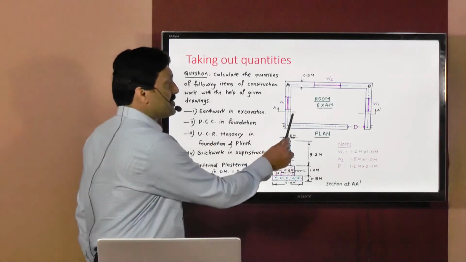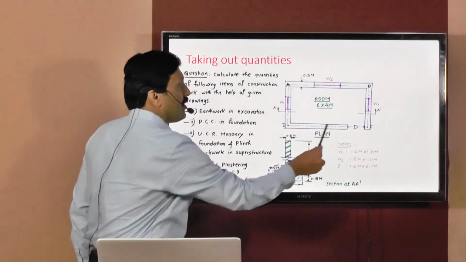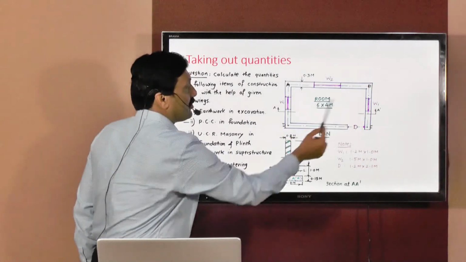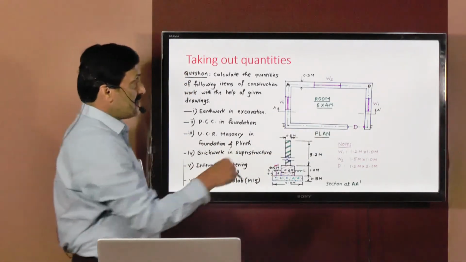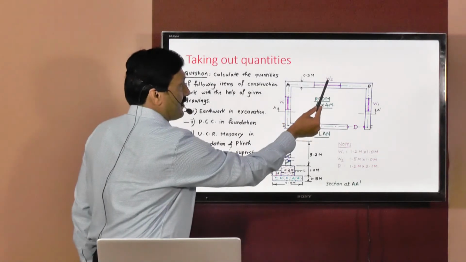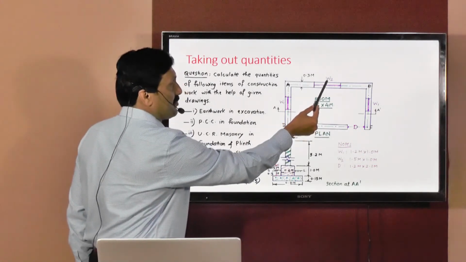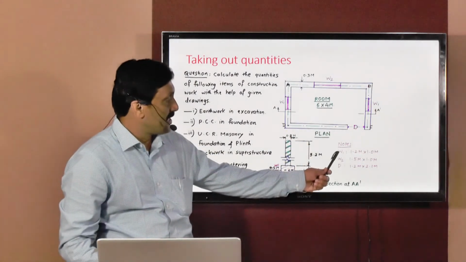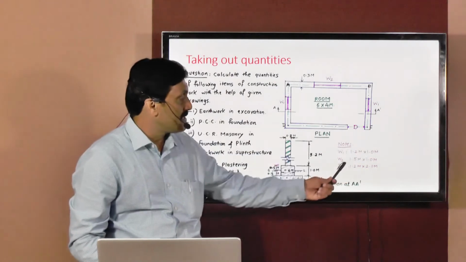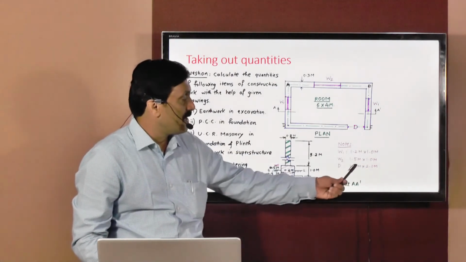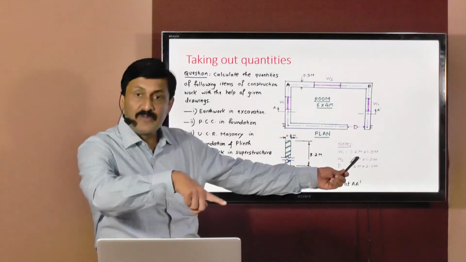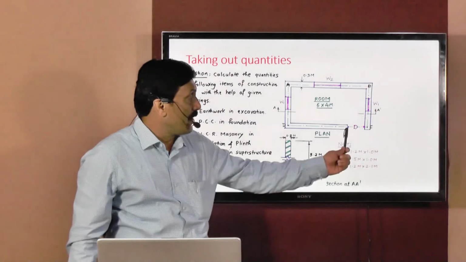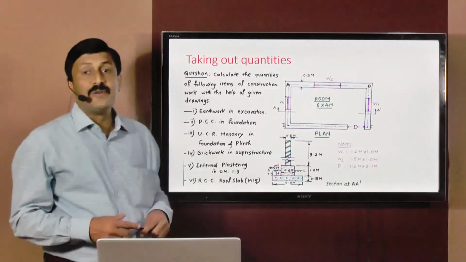Internal plastering means plastering for these walls. Obviously, you can see there are openings here, W1, W1. These are two windows of same dimensions. There is one more window of different dimensions that we have labeled as W2, and here there is a door opening. Dimensions of window W1 is 1.2 meters by 1 meter. W2 is 1.5 meters by 1 meter, which means width is 1.5 meters and height is 1 meter, and door size is 1.2 meters width and height is 2.1 meters.